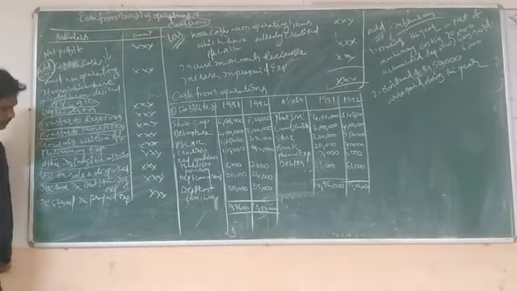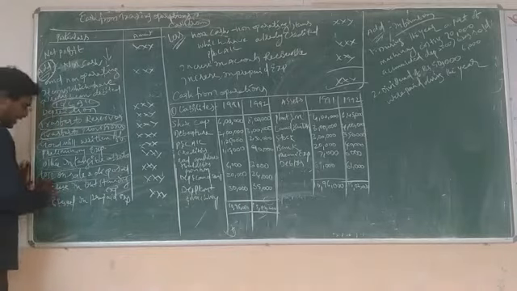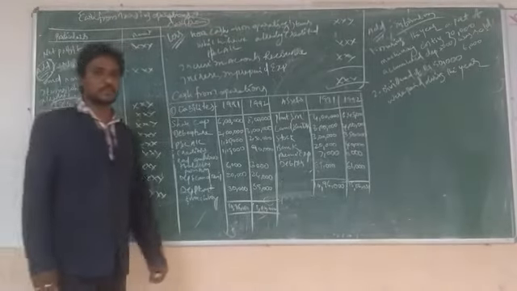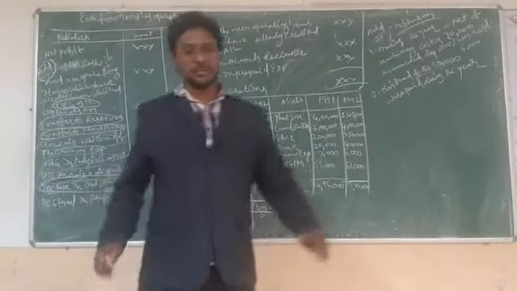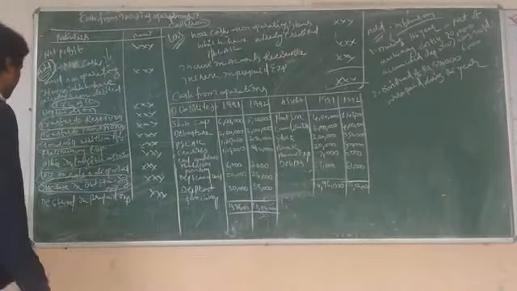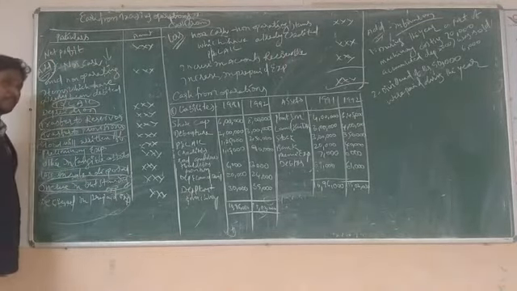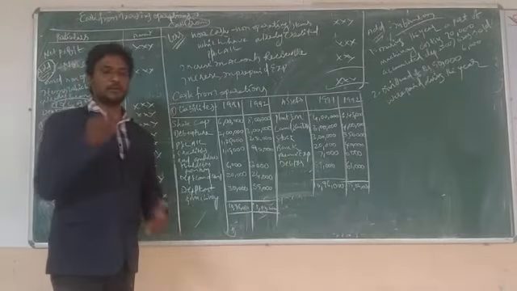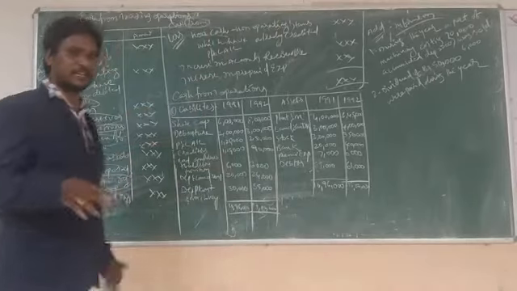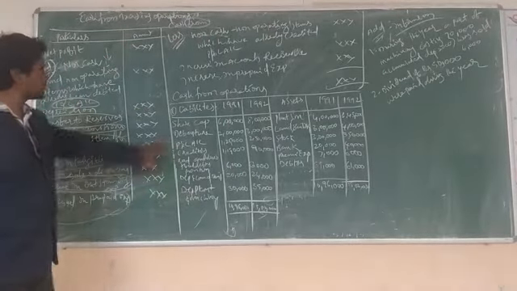Increase in outstanding expenses, which we have not yet paid to another person. It is called outstanding expenses. So increase in outstanding expenses. Next, decrease in prepaid expenses, which we have received in advance. So it is called prepaid expenses. We received from the other side in advance. Okay, decrease in prepaid expenses.